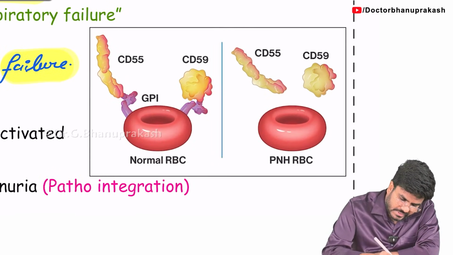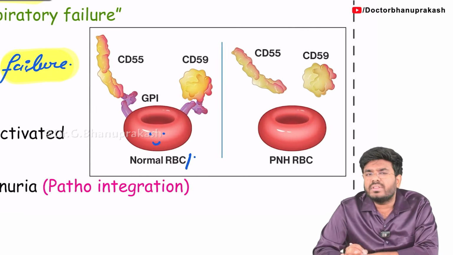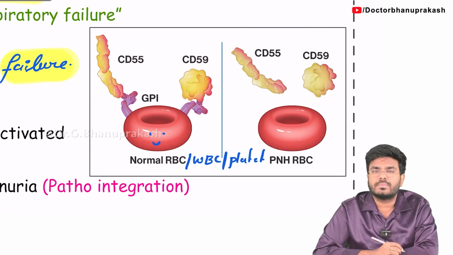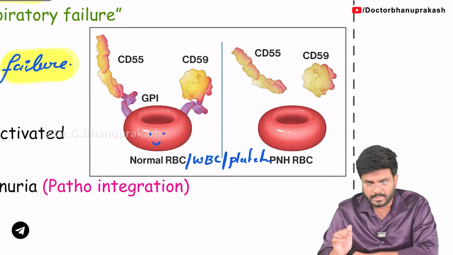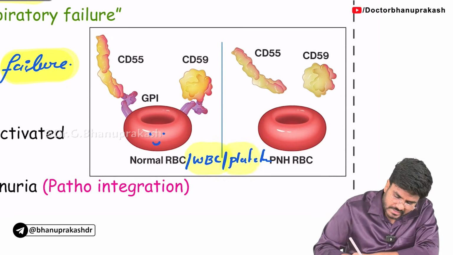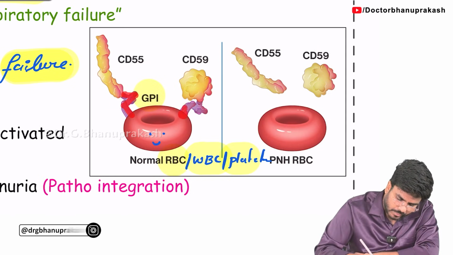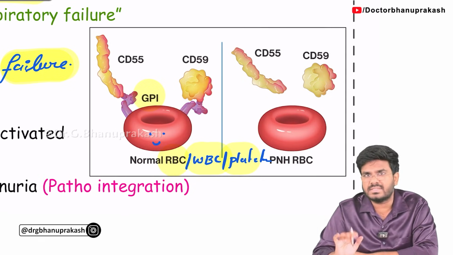Here is a healthy RBC. This is not only true with the RBC, but also with WBCs and even platelets. Now I'm only going to talk about the RBCs, but this is also true with the platelets, that you have to remember. On all the blood cells, this GPI protein is present. You can see here there is a lipid anchored protein called GPI. It is tightly attached with some lipids in the cell membrane.